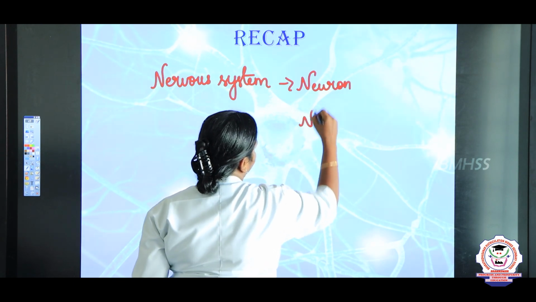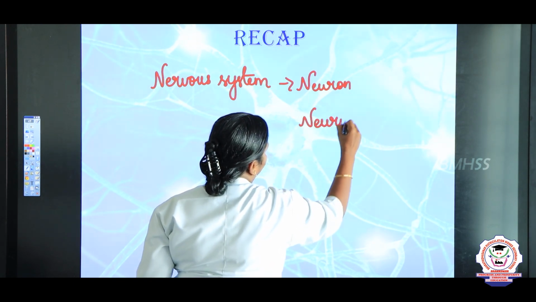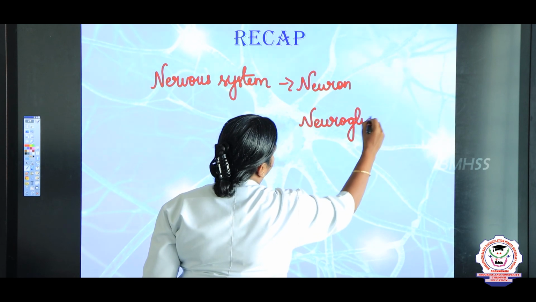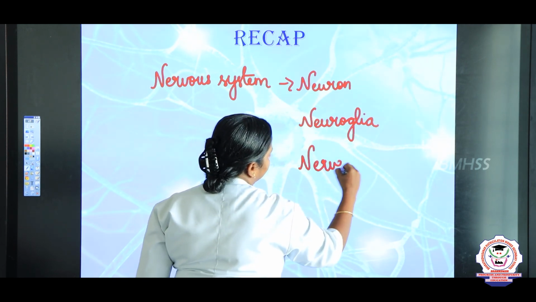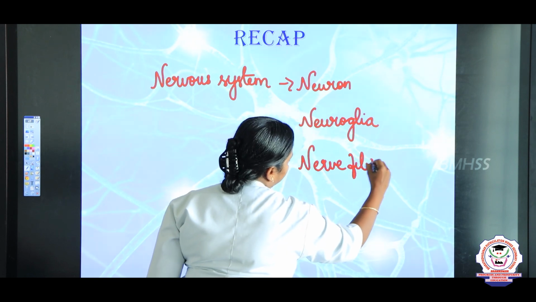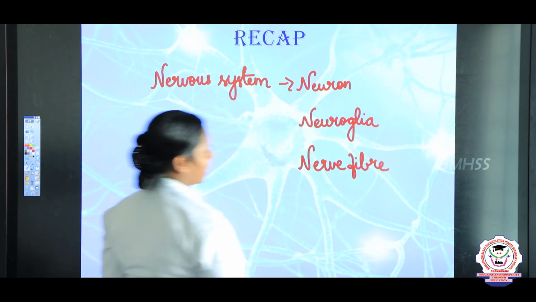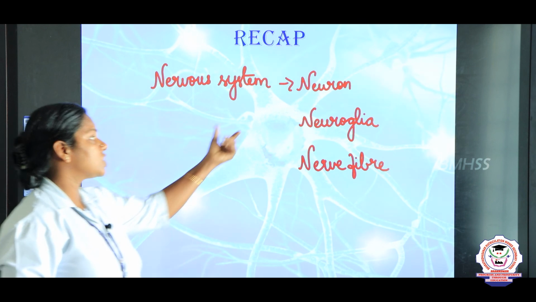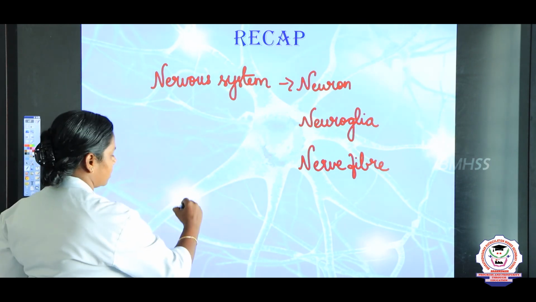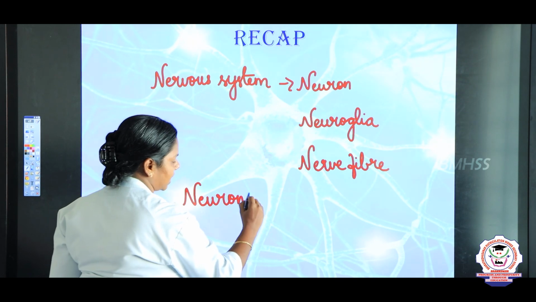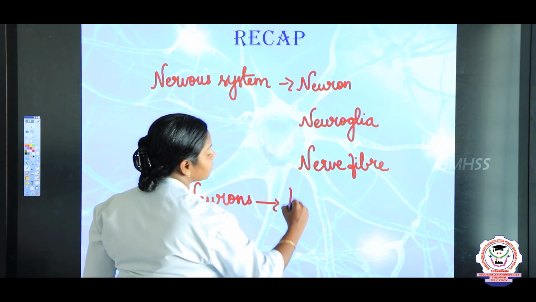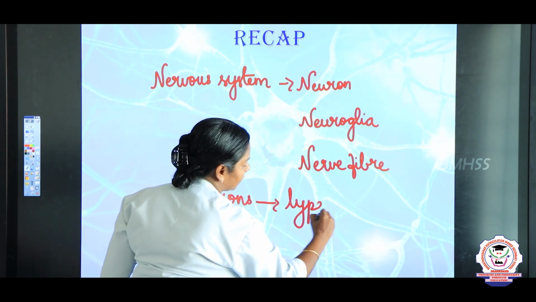Next we studied about the neuroglia. And third we studied about the nerve fiber. And next we studied about the structure of the neuron, and then we studied about the types of neurons.